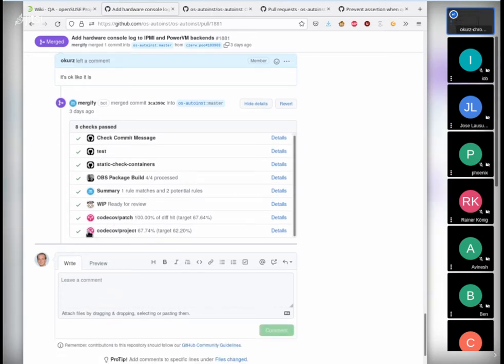And then we have one additional bot service, which is WIP. WIP checks if there's any work in progress status, like if the subject line is marked with WIP or draft, or if there's a special label, or if the pull request is not actually ready for review but is a draft itself, then this check won't be checked yet. But this was ready for review, so all good.